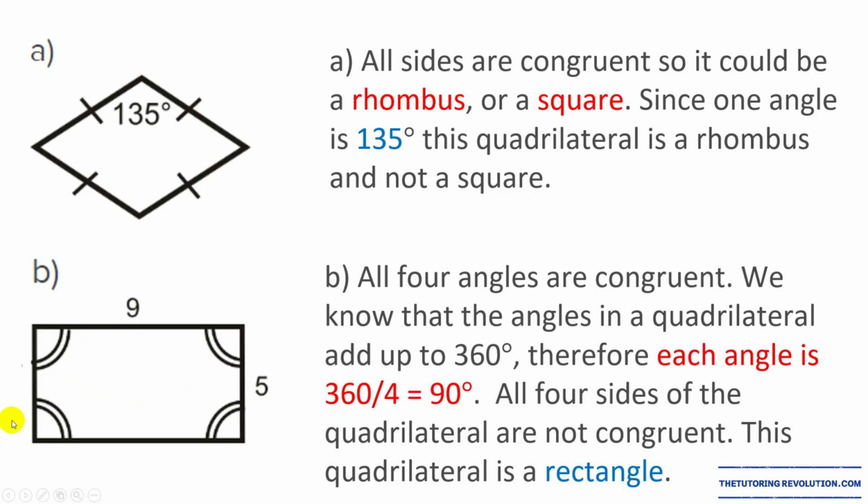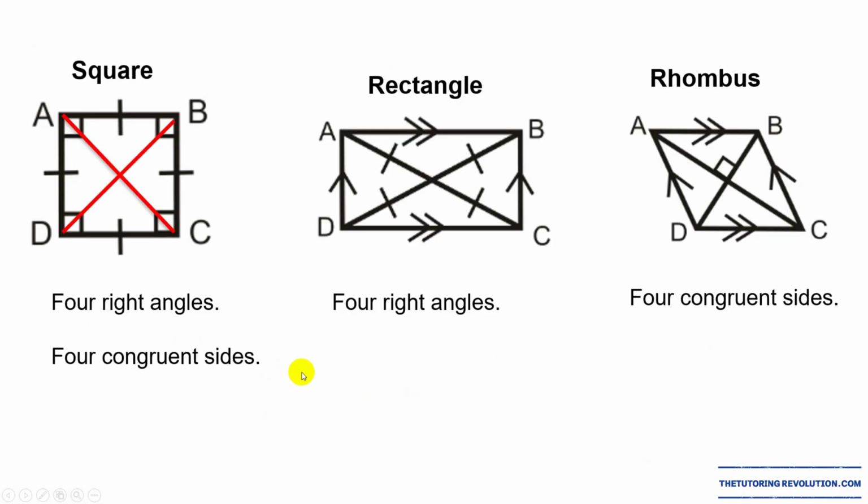And if we divide that by 4, each angle should be 90 degrees. Okay? And that's the property of a rectangle, right? It's a parallelogram, a quadrilateral, that has 4 90-degree angles, right? And all the sides are not the same. So we see that this is 9, this is 5. Okay, so this one is a rectangle.